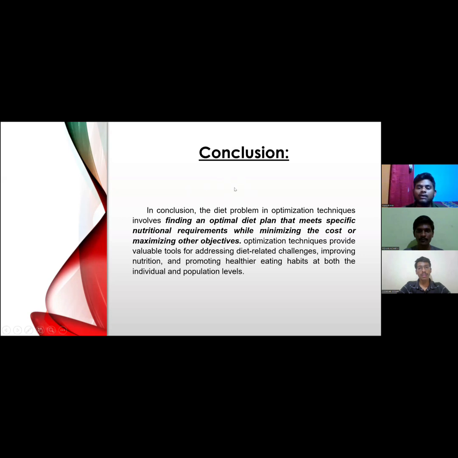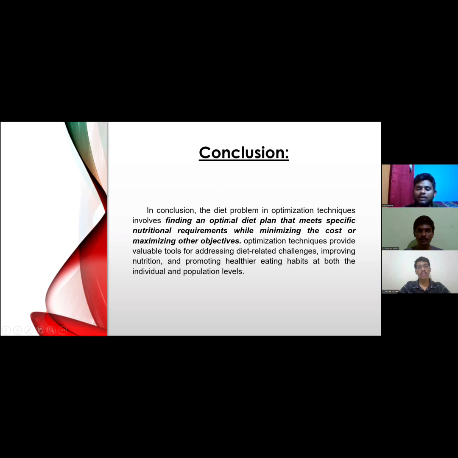In summary, the problem statement is very simple: the diet problem. The problem statement states that we need to minimize the cost while meeting nutrition requirements, that is resources like calcium, iron, and cholesterol, which we took in the example. And my friend Rohan has taken a beautiful case study regarding GM, that is General Motors, which basically uses a diet plan.